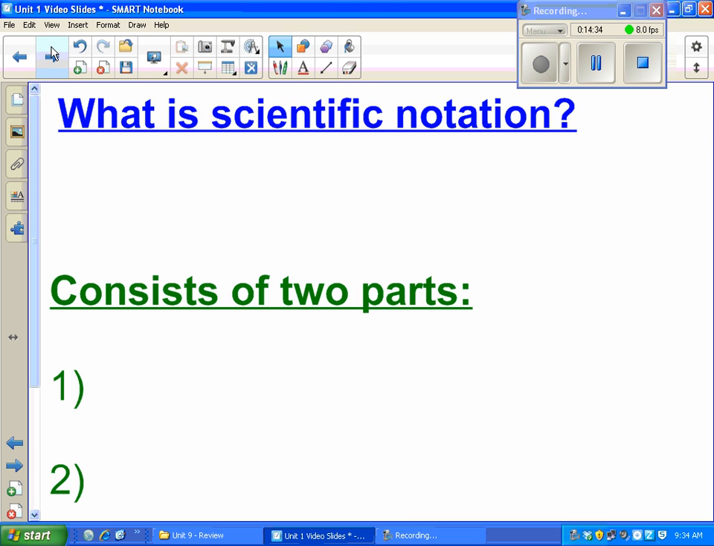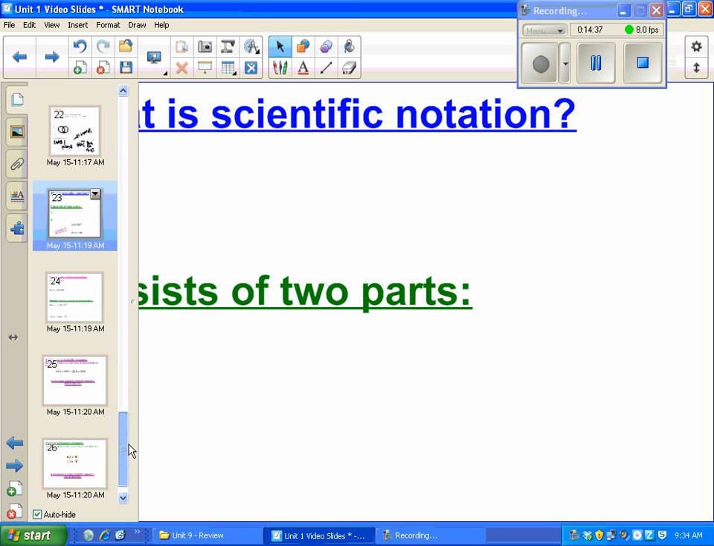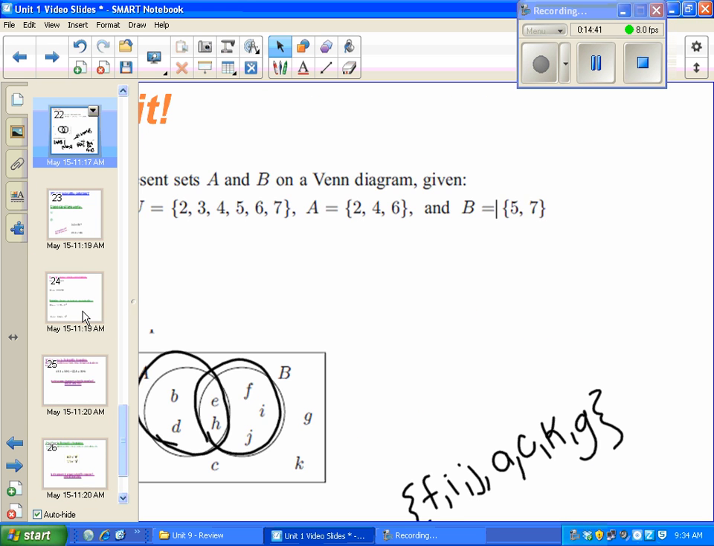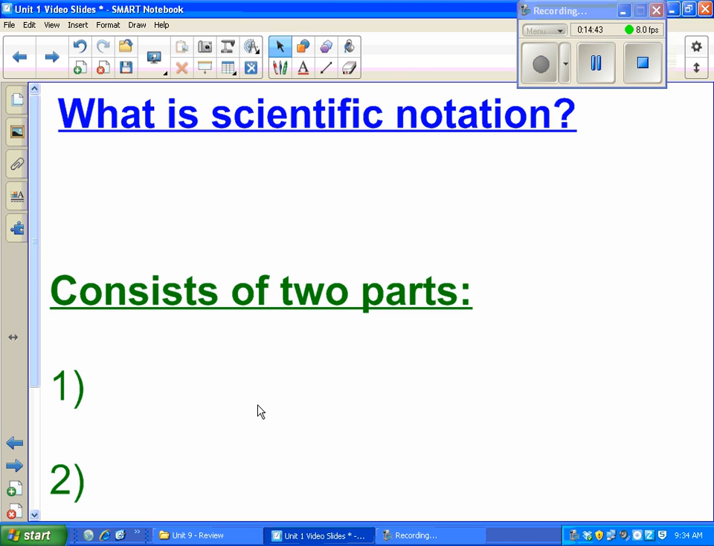All right, I think the last thing I want to talk about is scientific notation. So just a few more here. What is scientific notation? Scientific notation is basically just a way to write really big or really small numbers. The key here is that it consists of two important parts.